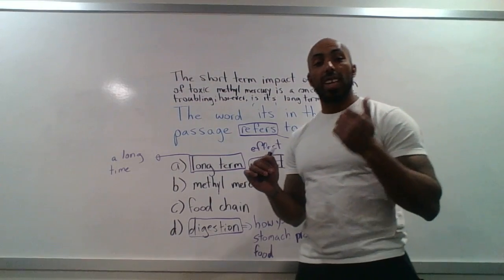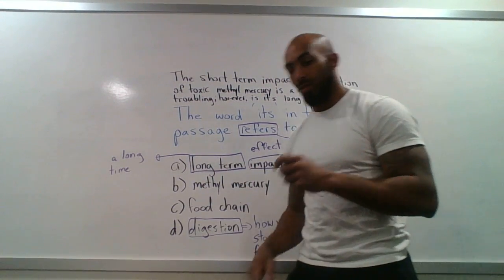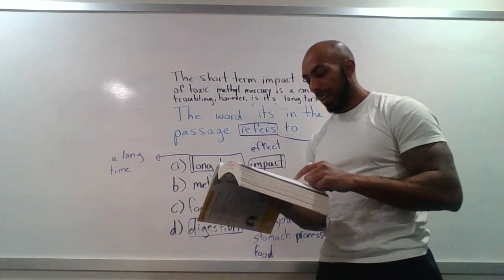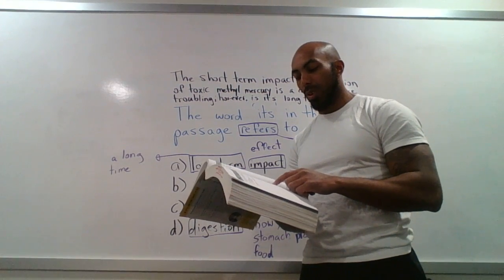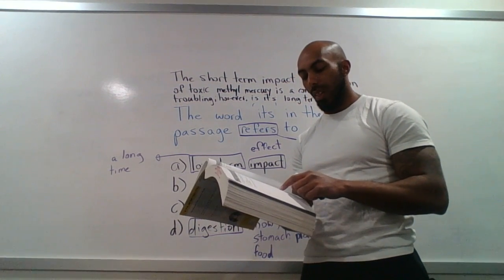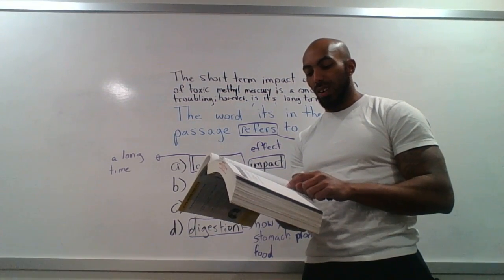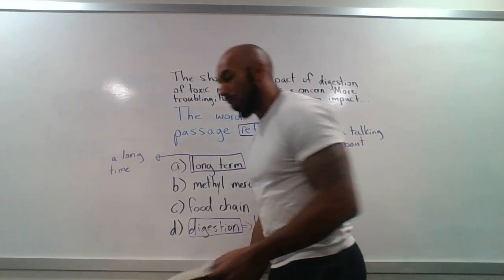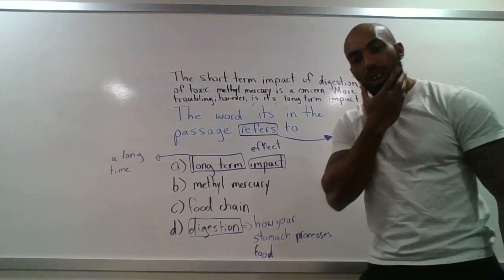Now, this question is asking about the 7th paragraph of the passage. So I will go ahead and read it. Okay. The short-term impact of digestion of toxic methylmercury is obviously a concern. More troubling, however, is its long-term impact on species up and down the food chain. Okay. Now, in that sentence, what is it talking about?